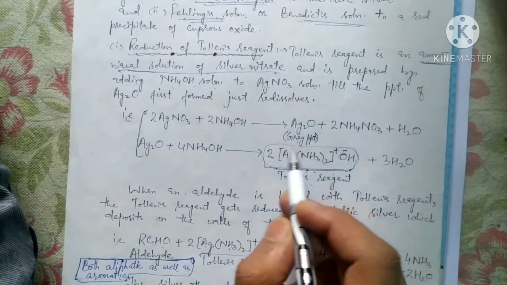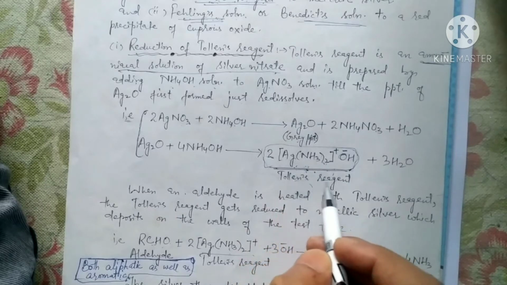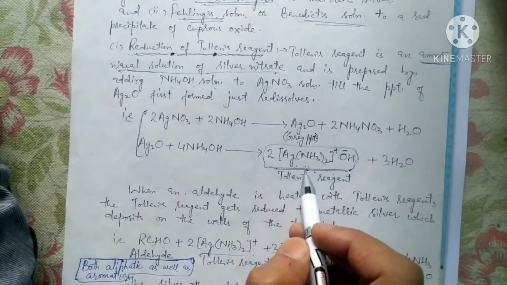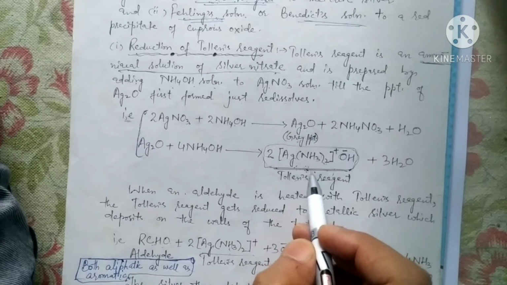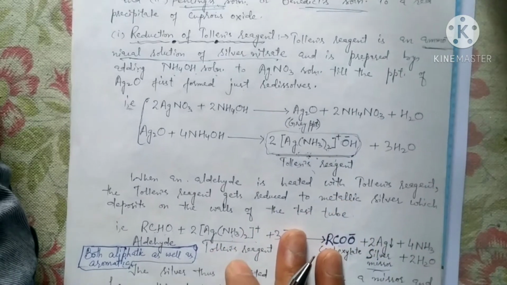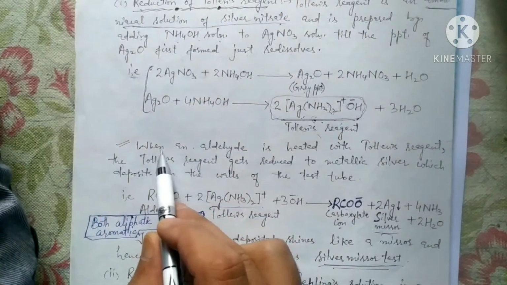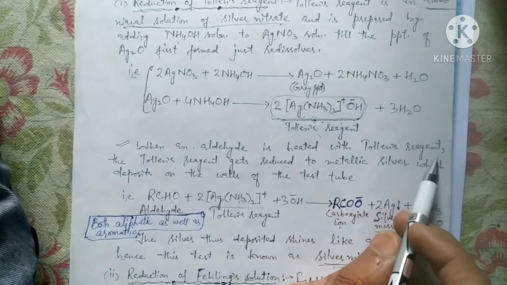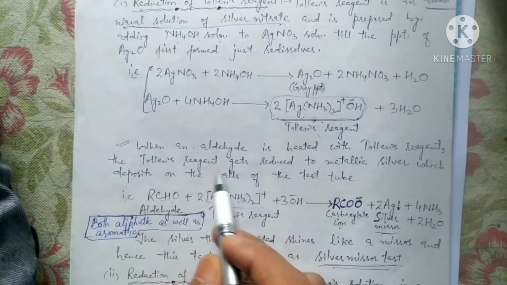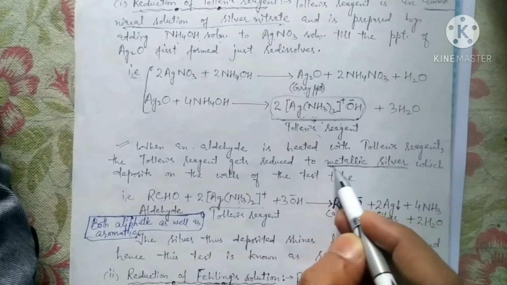Have a look at this. This is the chemical formula of Tollens reagent. This is the reagent that we are going to use to oxidize aldehydes. Now when an aldehyde is heated with Tollens reagent, what will happen? Tollens reagent gets reduced to metallic silver.